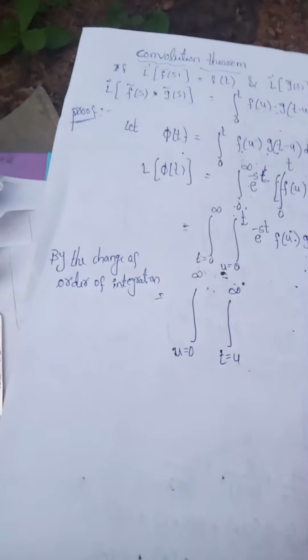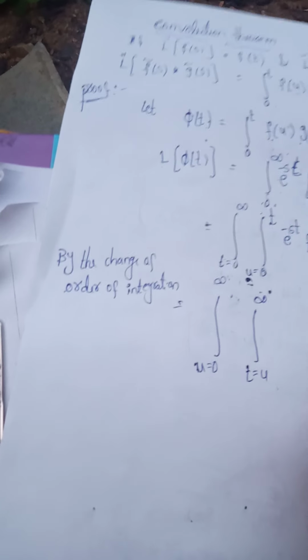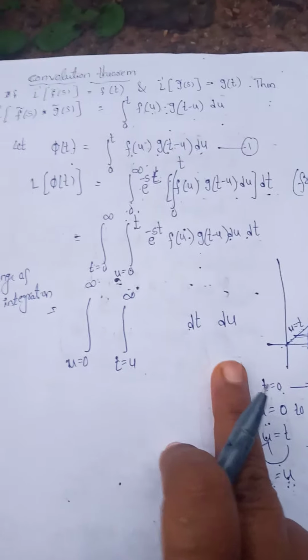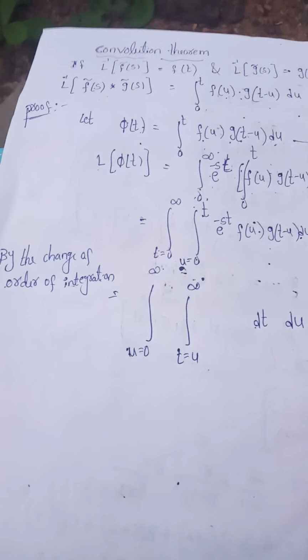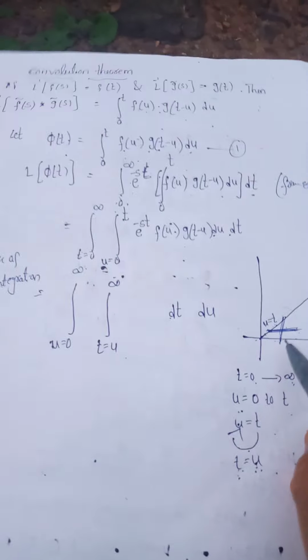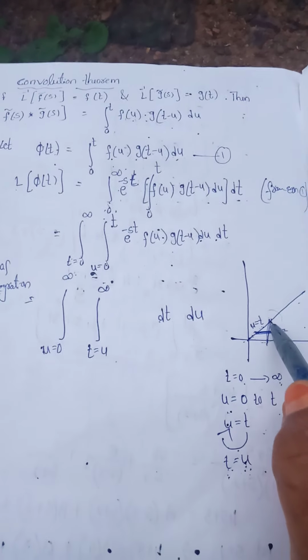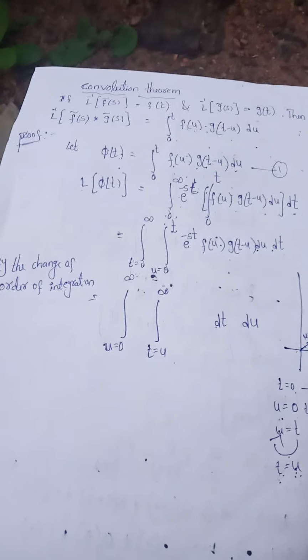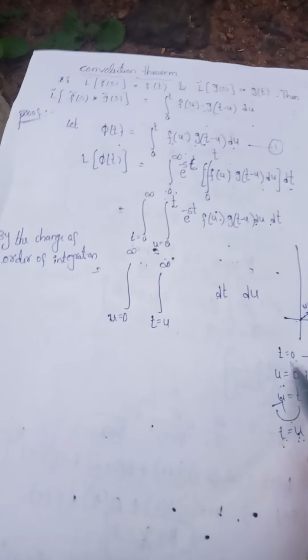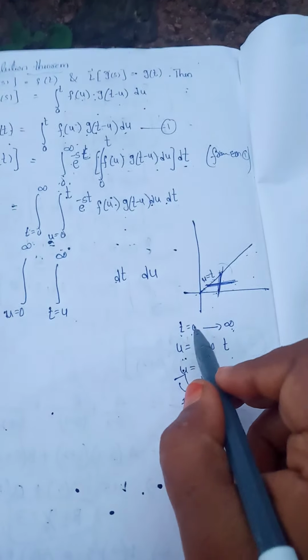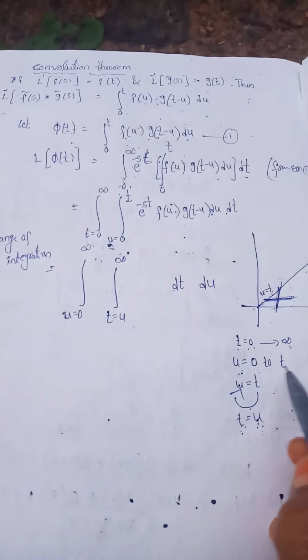By the change of order of integration, that means first with respect to t, after integration with respect to u. Here this is the u equal to t line, the given horizontal line, which can be changed into a vertical line. Now the limit values also change. First given limit values: t from 0 to infinity, u from 0 to t.